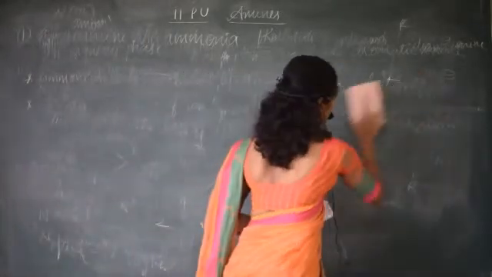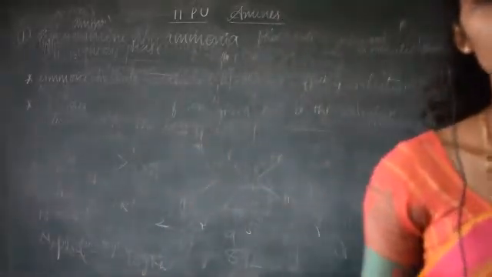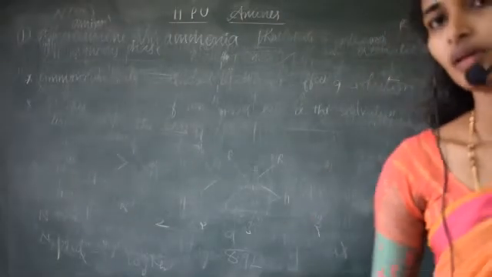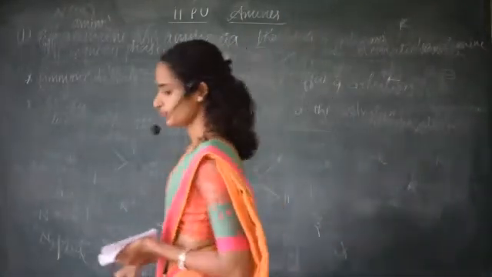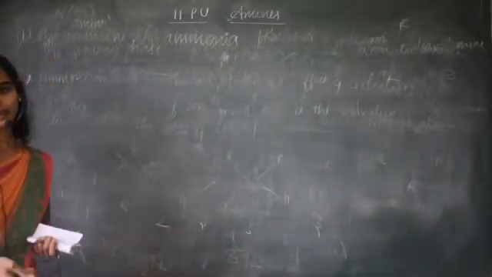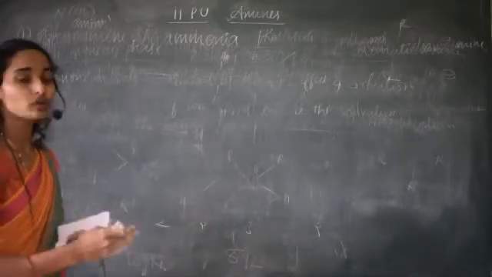But as the size of the alkyl group increases, it increases the steric hindrance, and it affects basicity because of the presence of a bulky group, which decreases the basicity because it hinders hydrogen bonding.